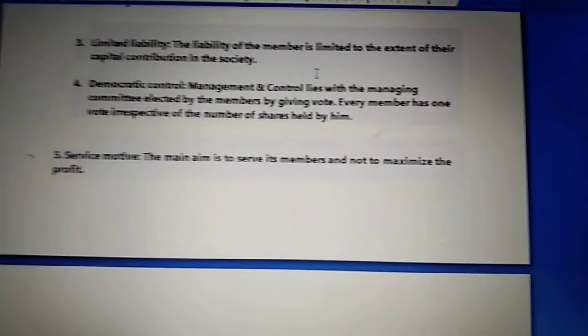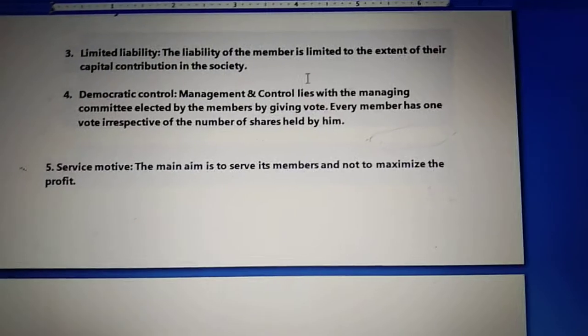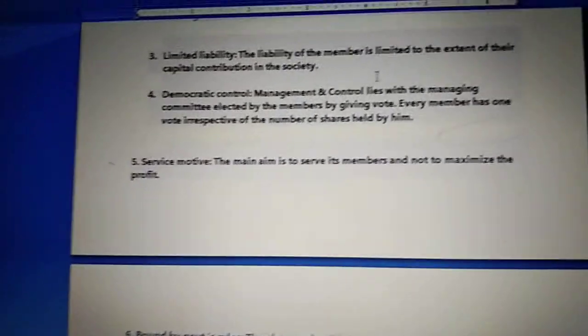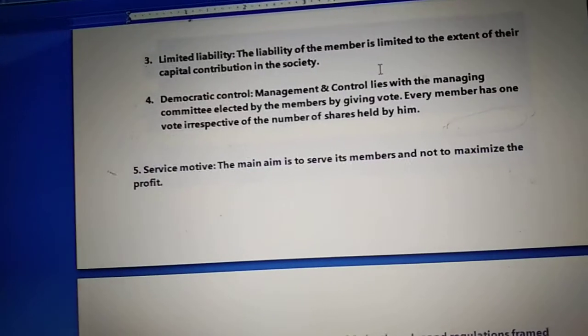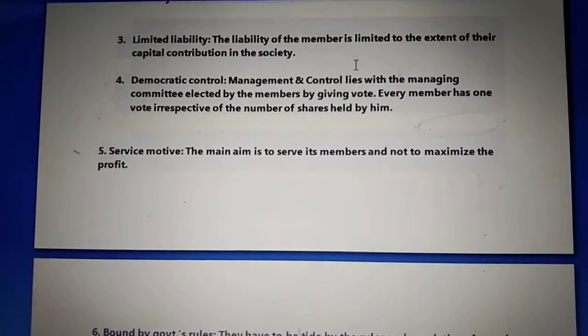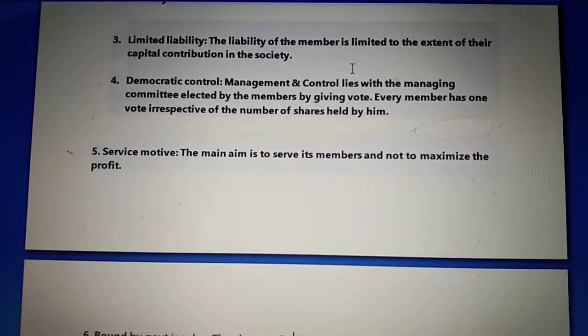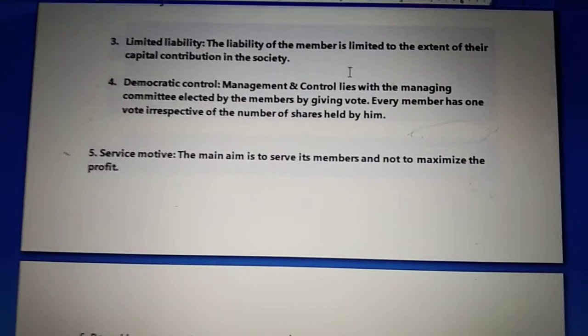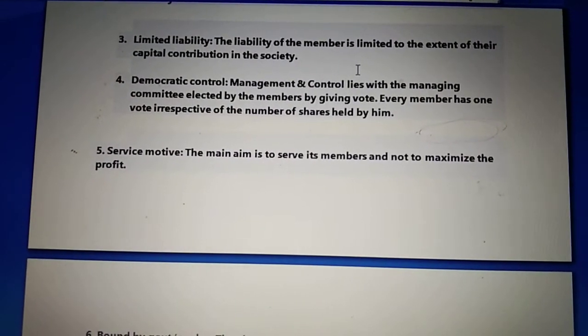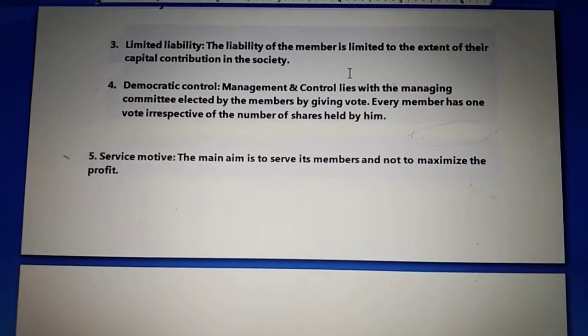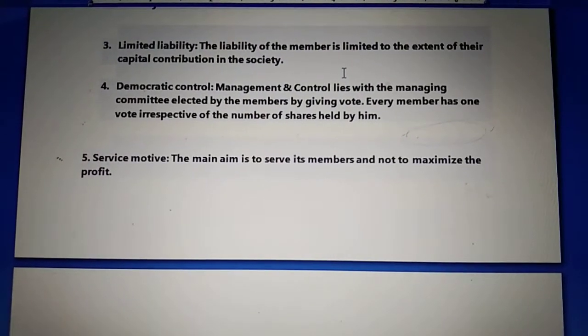The next feature is service motive. The next feature, service motive, basically says that the main reason to form a cooperative society was to provide services. The cooperative society purposely emphasizes the value of mutual help and welfare. The motive of service dominates its working.